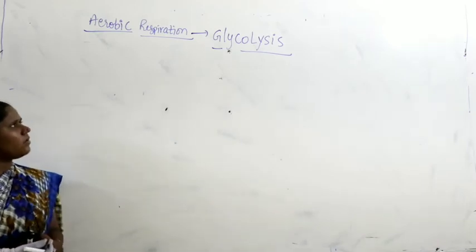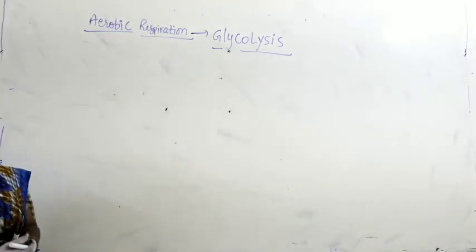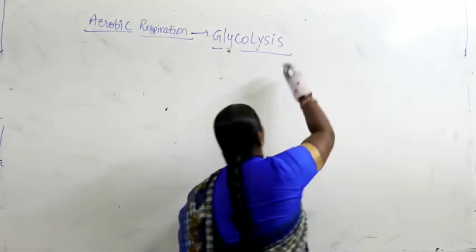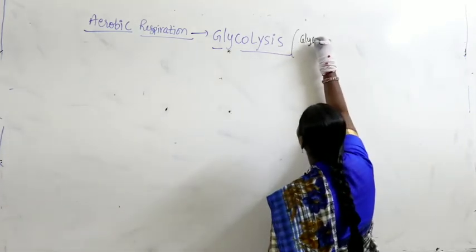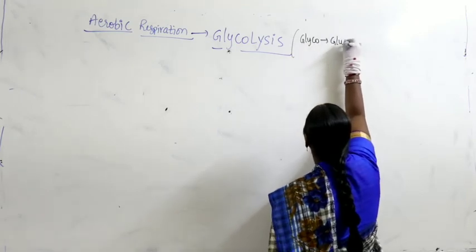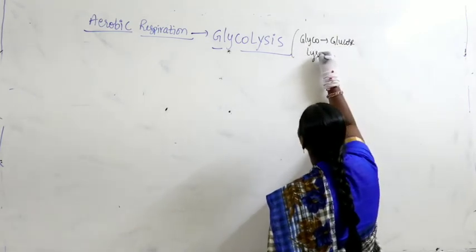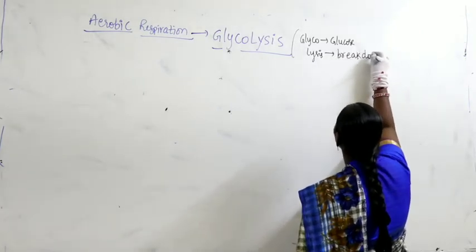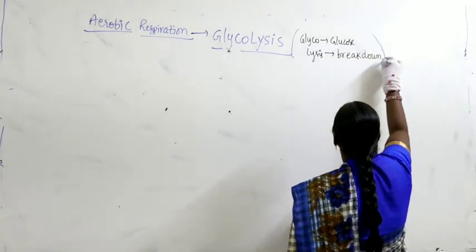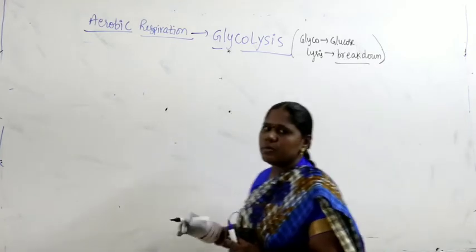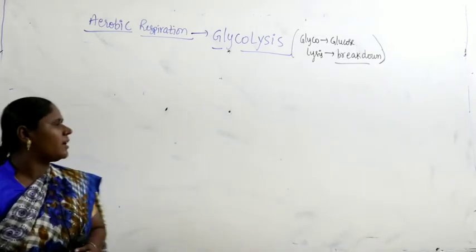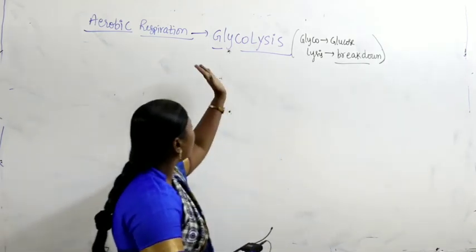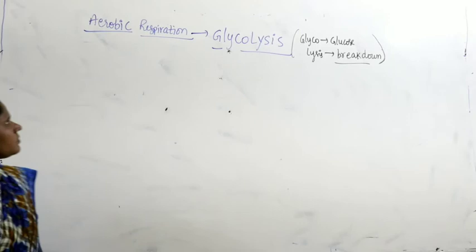Glycolysis is the very first step in aerobic respiration. Glyco means glucose, and lysis means breakdown. So, it is a mechanism of breakdown of glucose. What is this? Glyco means glucose, lysis means breakdown. So, we say it is a breakdown of glucose, we call glycolysis.